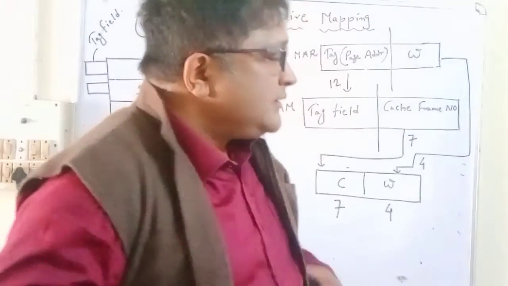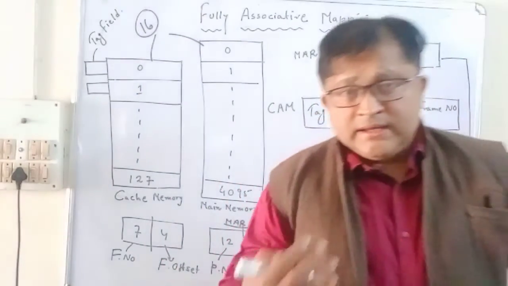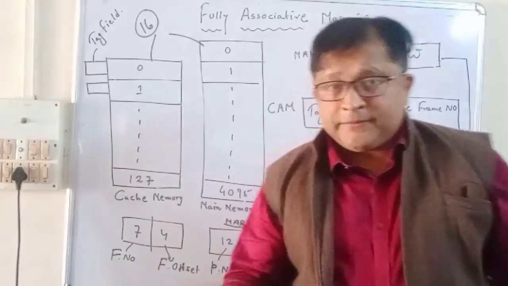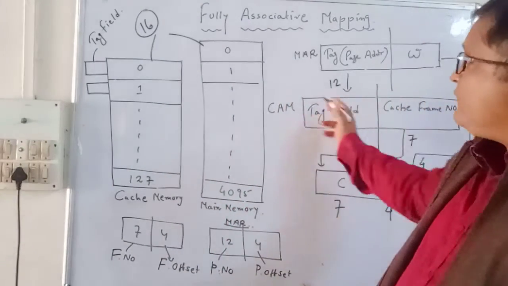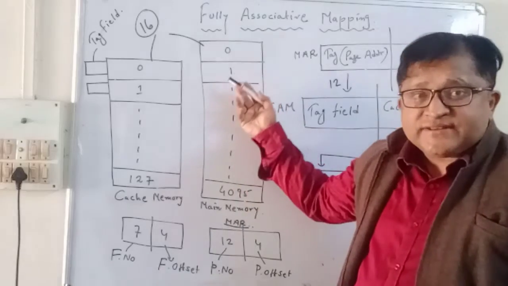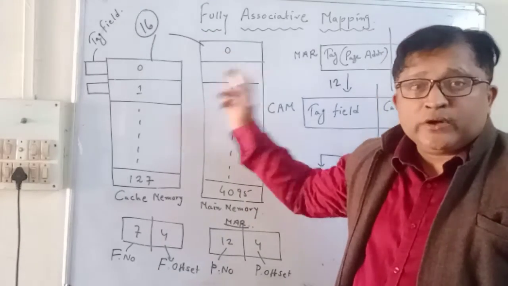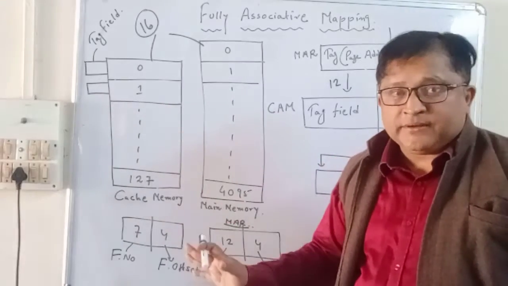Now the associative mapping is carried out with the help of content addressable memory, or CAM. In associative mapping, any page of the main memory can be loaded into any frame of the cache memory.